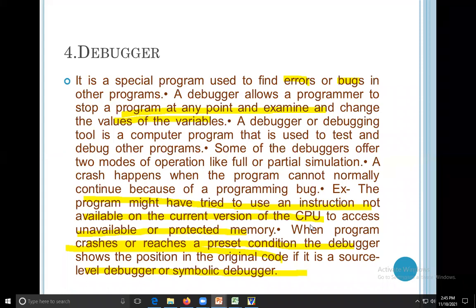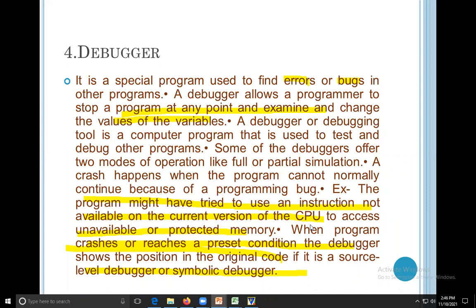But in your 8051, if you are programming and you write a syntax that is not present in the 8051 controller, then it will give an error that this command or this instruction is not present in your 8051. So you have to first correct this syntax, then you will get the answer. So this is the use of the debugger.